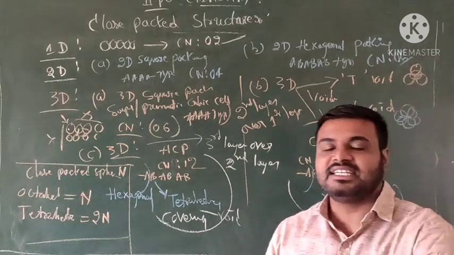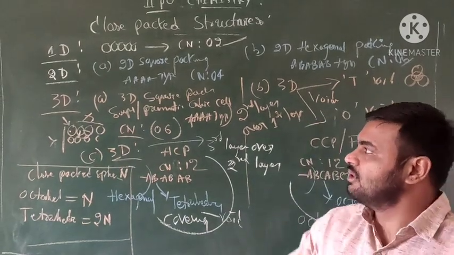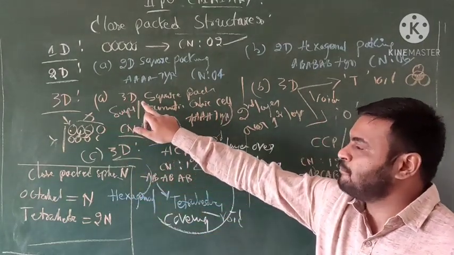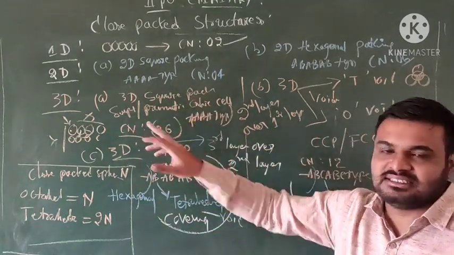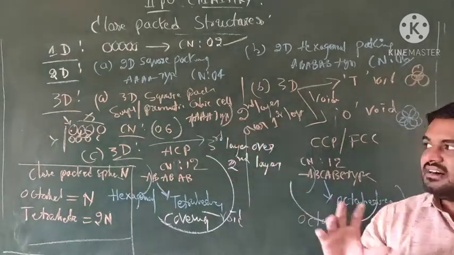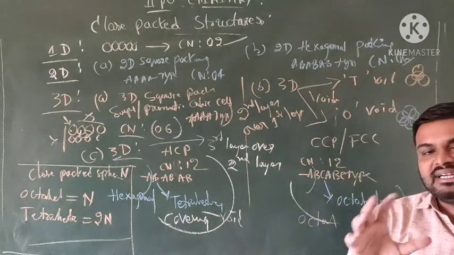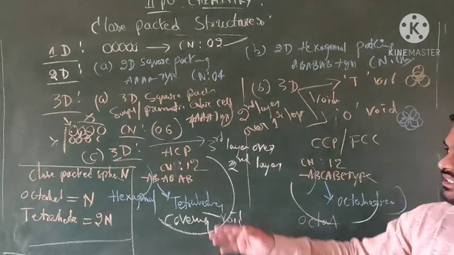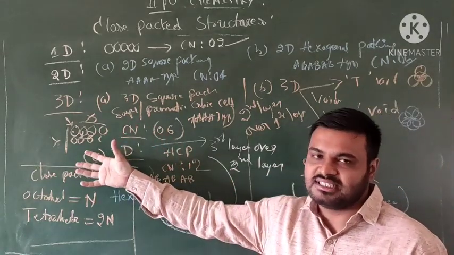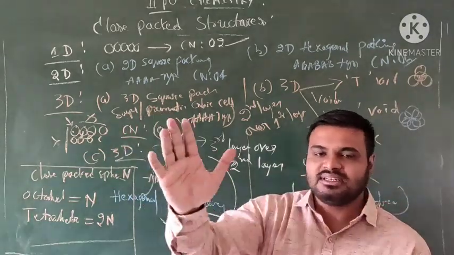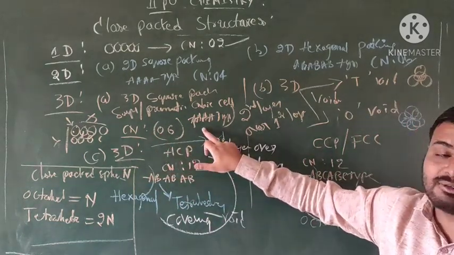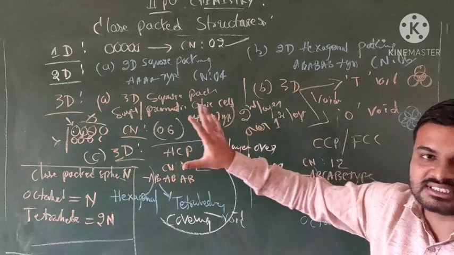Okay, next going to the 3D structures. 3D structures will have three forms. The first one is A, 3D square packing, which we call the simple or primitive or basic unit cell. The coordination number is 6. Imagine the primitive unit cell: 1, 2, 3, 4 in the plane, and one above and one below. This is the A type of structure.